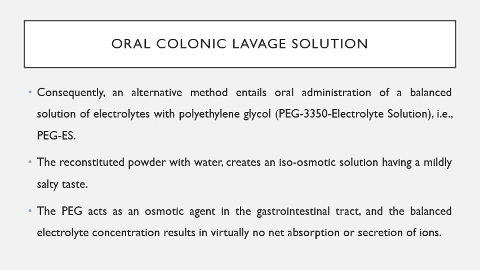It creates an isoosmotic solution and has a mildly salty taste. Now, when this formulation is given orally to the patient, the polyethylene glycol acts as an osmotic agent and it absorbs water from the intestine.